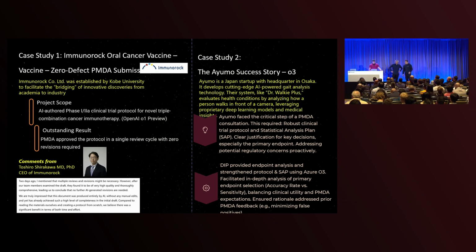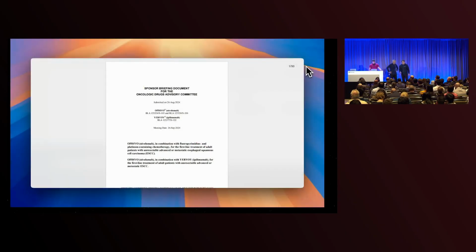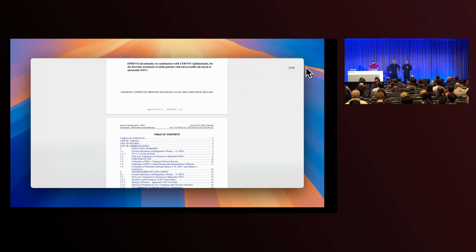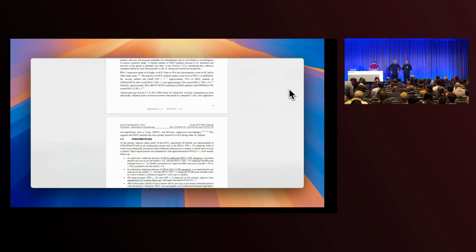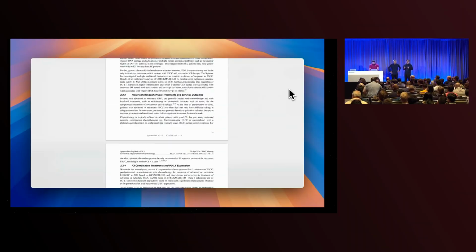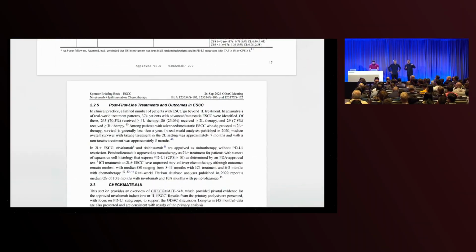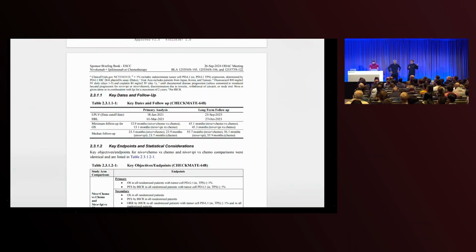So yeah, maybe, I know you have some demos to show us? Yeah. And then this is our example of regulatory documents. Such a very complex document is required to be submitted to the health authority for drug or medical device approval.